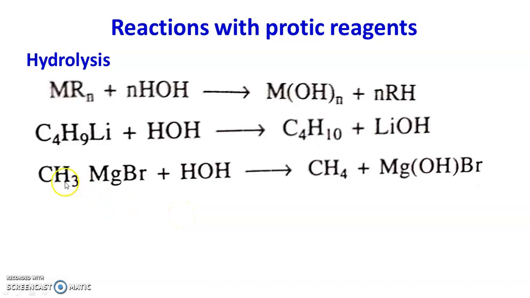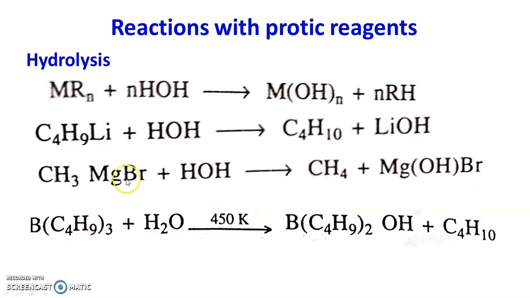Similarly, Grignard reagent methyl magnesium bromide, when it reacts with water, undergoes hydrolysis. The OH group attacks the electron deficient metal and there is a formation of MgOHBr. At the same time, the proton joins with the alkyl group and there is a formation of methane. Actually, the alkyl group attached to the metal in an organometallic compound is a carbanion, and therefore it joins with a proton.